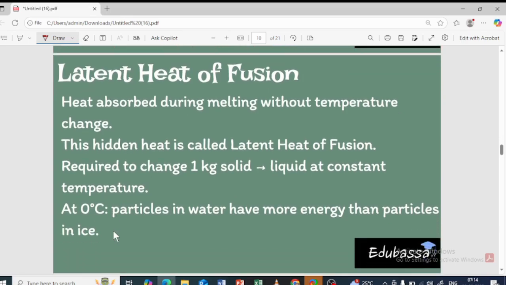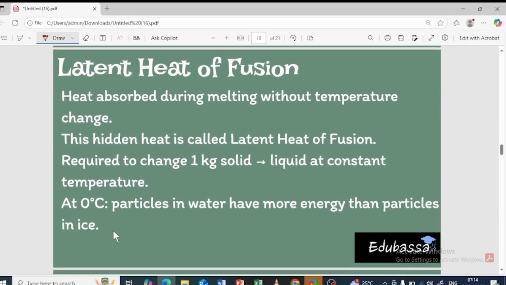Next, latent heat of fusion. What is latent heat of fusion? The same thing which I have explained to you earlier. So what happens is that the heat is absorbed during the melting point without temperature change. As I told you, the heat energy from the flame is used to melt the ice into water, but the temperature is not going to change, right? This hidden heat, the temperature is not changed, but the heat is there. But that heat is used to what? To break the bond, to break the force of attraction.